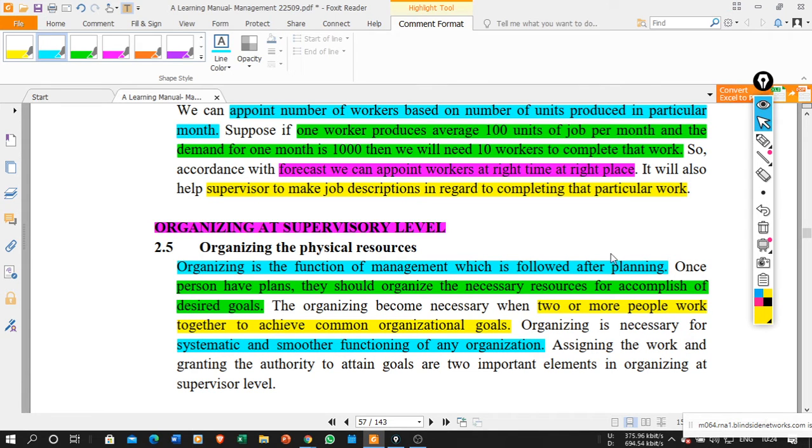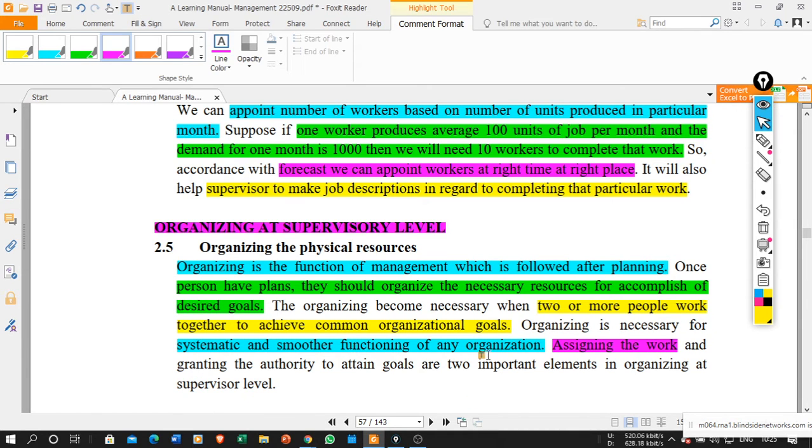Assigning the work and granting the authority to attain the goals are two important elements of organizing. Basically, in organizing we will assign the work. For example, X type of work is assigned to A number of people, and Y type of work is assigned to Z number of people.